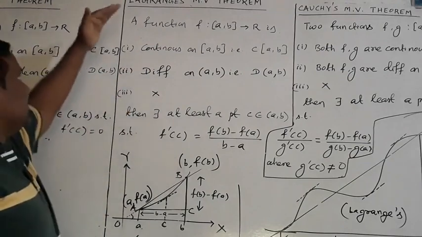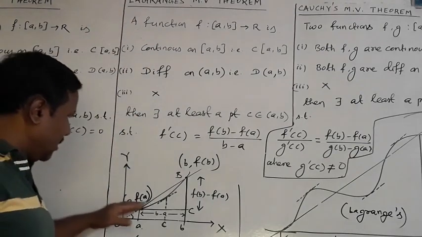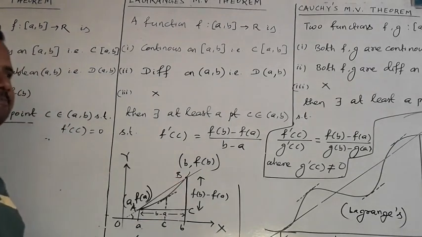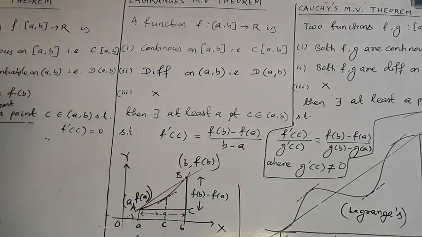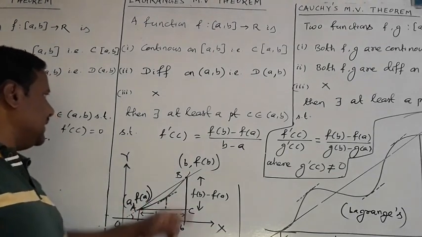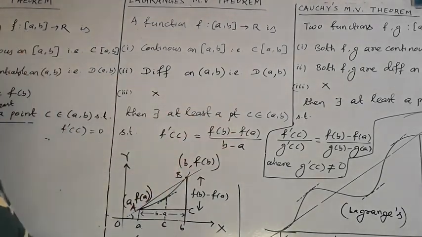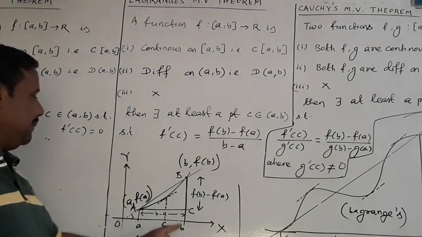So Lagrange's theorem says if you make a chord with two endpoints, you subtract the heights, f b minus f a, divided by the distance, and it must equal the slope of a tangent inside AB.